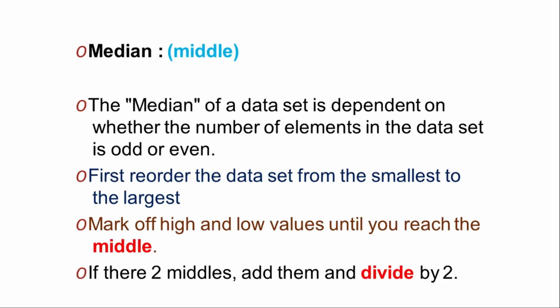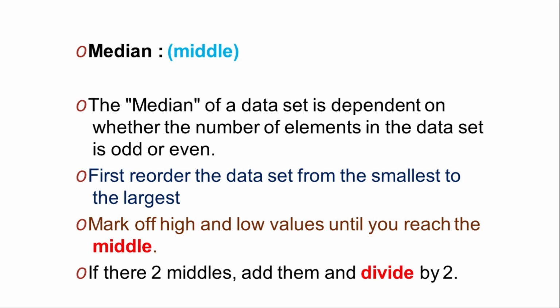Second is median. The median of a data set is dependent on whether the number of elements in the data set is odd or even. So it is different for odd and it is also different for even data sets. First, reorder the data set from the smallest to the largest.